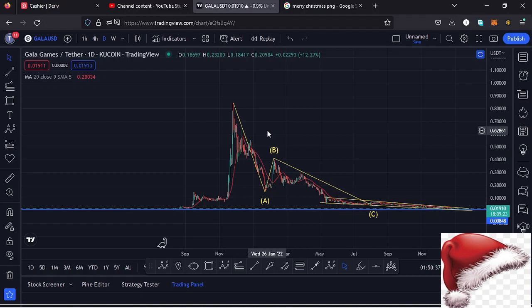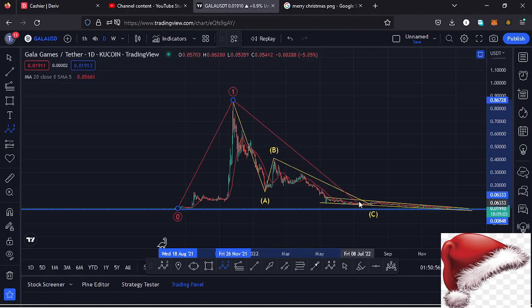The data source for this chart is KuCoin. From these low prices that we had been trading within, we saw a very nice impulsive movement taking us to an all-time high at around the $0.85 mark, in a movement that I've been terming as a higher Elliott wave count 1 to the upside. After seeing the all-time high, we started the bear market in this massive ABC corrective structure, which has now taken us back to around the $0.015 mark, in a movement that I've been terming as a higher Elliott wave count 2 to the lower side.